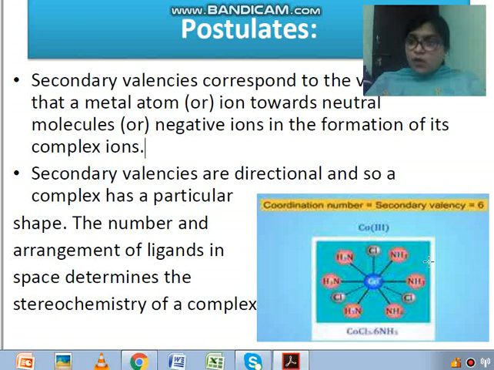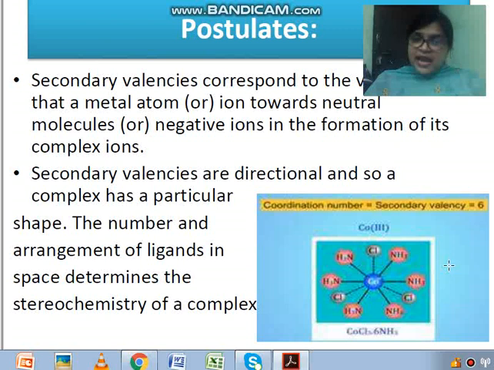Okay, overlapping of orbitals. In class 11th you have studied molecular orbital theory. So these secondary valencies are directional in nature, as well as they give a particular shape. Children, I think in class 11th you remember all the concepts of MOT and valence bond theory, which you have also studied. Here we have discussed various structures of molecules, that is trigonal bipyramidal, tetrahedral, octahedral. So these ligands correspond to the shape of molecules also.